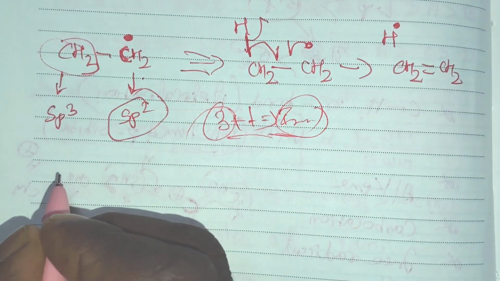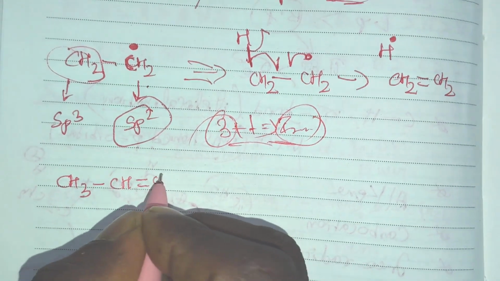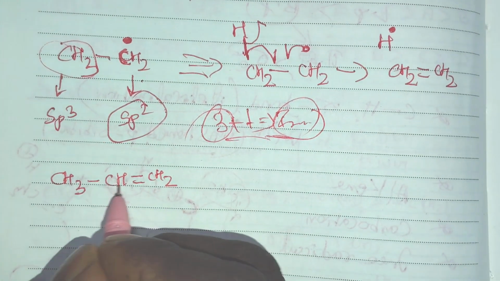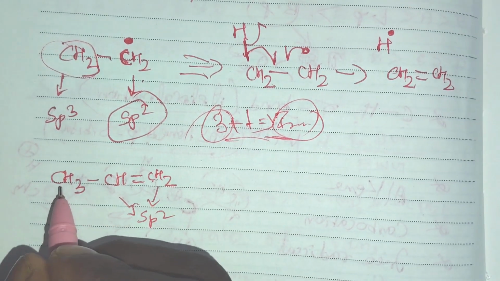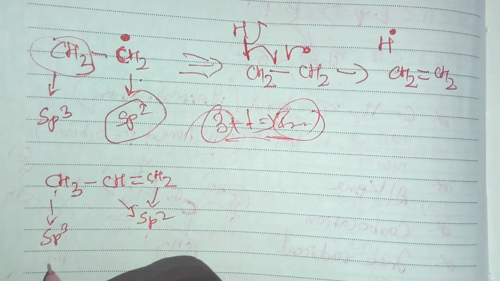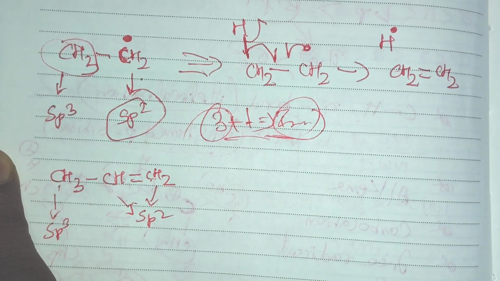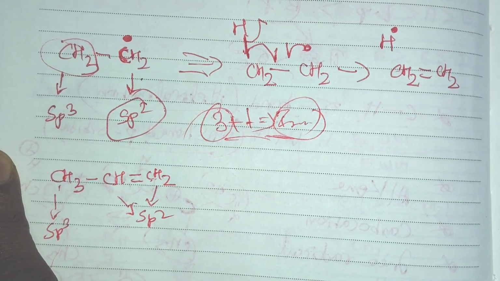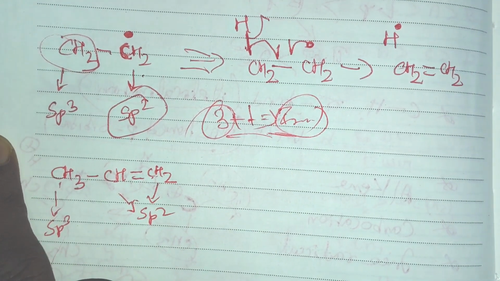Okay, the next category is alkene. See, there is CH3 CH double bond CH2. Here both alkene carbons possess sp2 hybridization, and this carbon has sp3 hybridization. Hyperconjugation is nothing but the carbon hydrogen sigma bond electrons being completely transferred into the pi bond of an adjacent sp or sp2 unshared orbital.